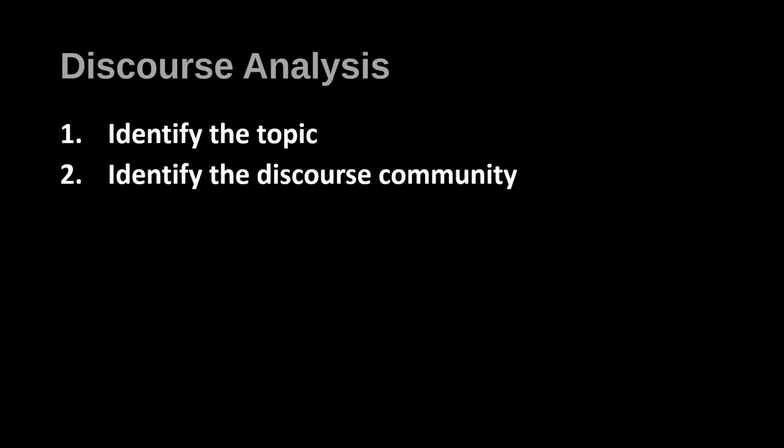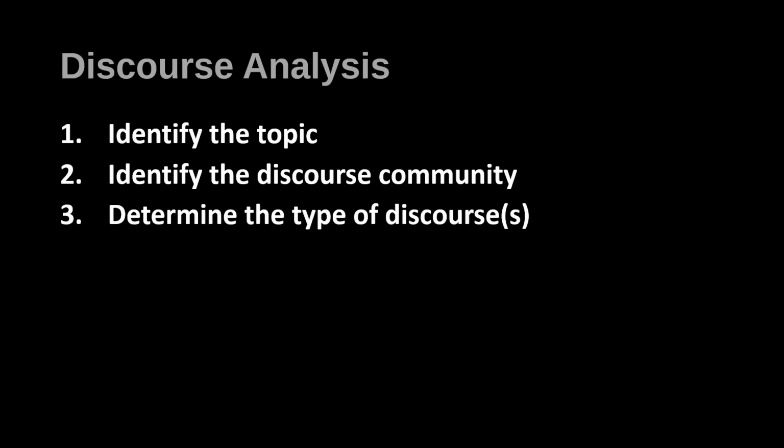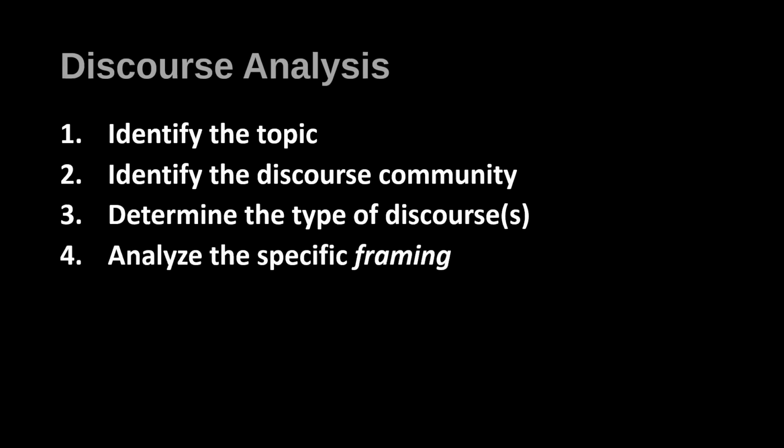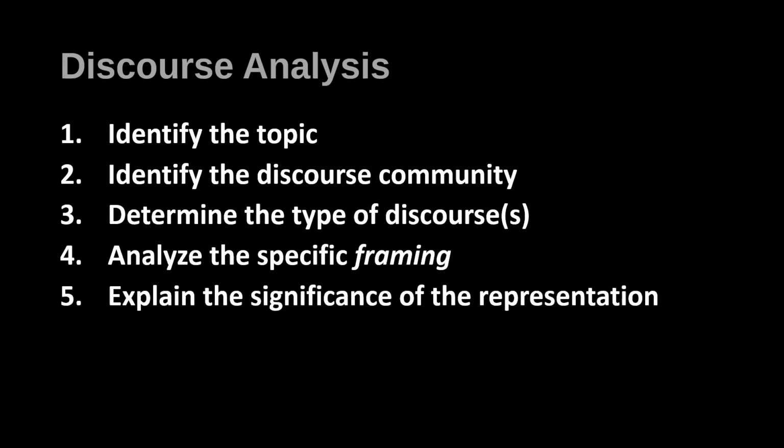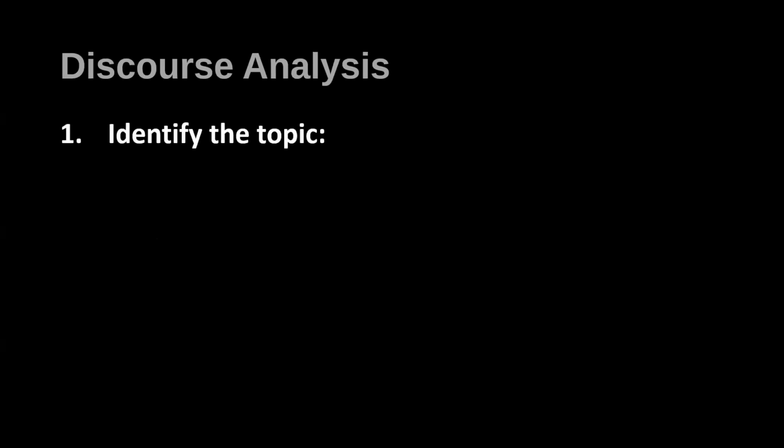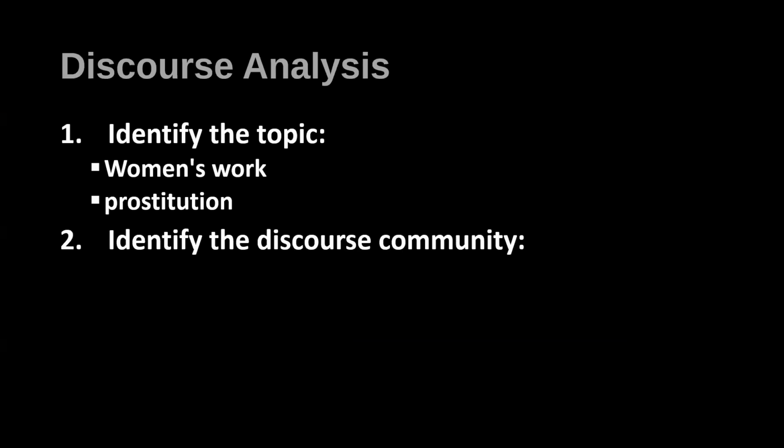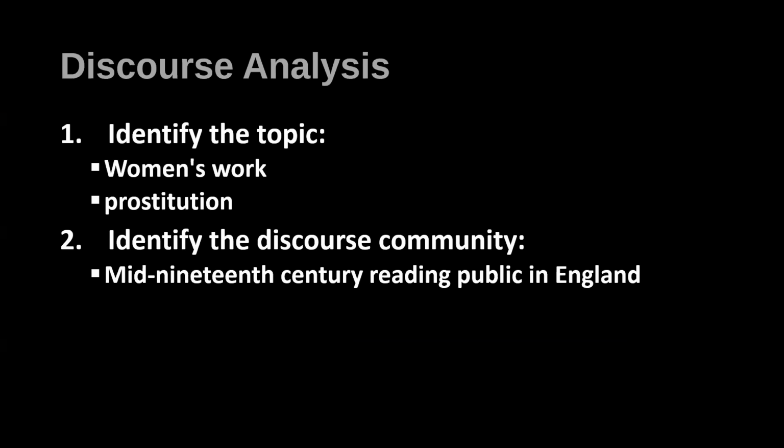So let's do some discourse analysis. Remember the steps. We want to identify the topic, identify the discourse community, determine the type or types of discourse that are being shown. We want to think about the specific framing, and then we want to explain the significance of the representation. In this case, let's identify the topic. Certainly has to do with women's work, women supporting themselves, and prostitution. The discourse community is the mid-19th century reading public in England.